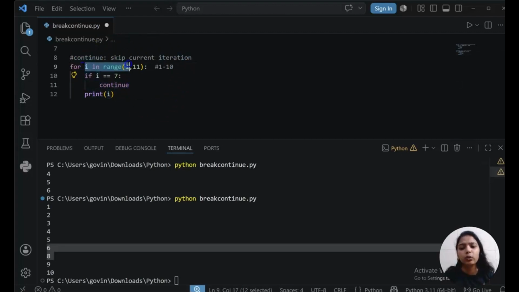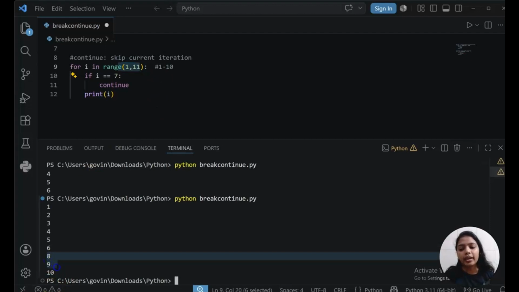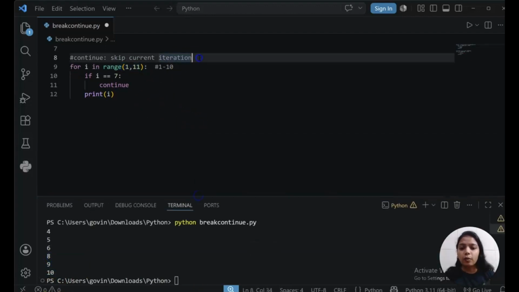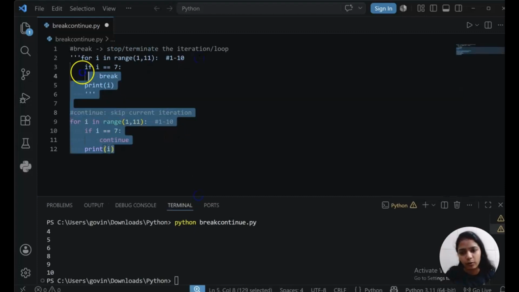immediately it will go back to the loop without looking at the next statements, whatever they are, doesn't matter. Whenever it gets the continue, it will go back to the loop and it will continue with the 8 value. So that's why you are able to see 8, 9, 10, all three here. So this was, we saw break and continue using for loop.